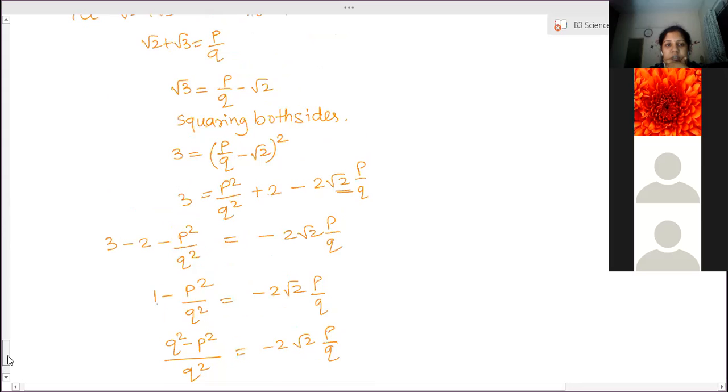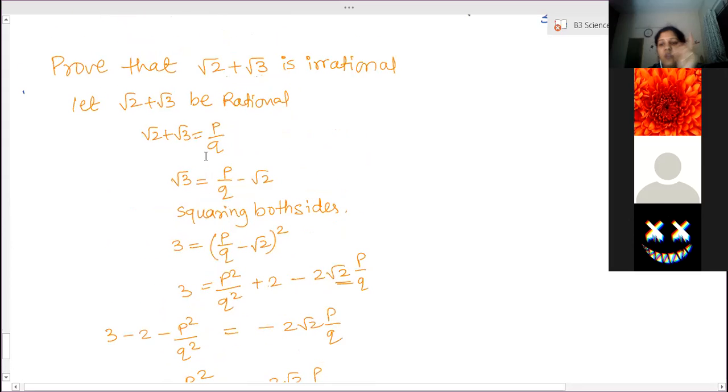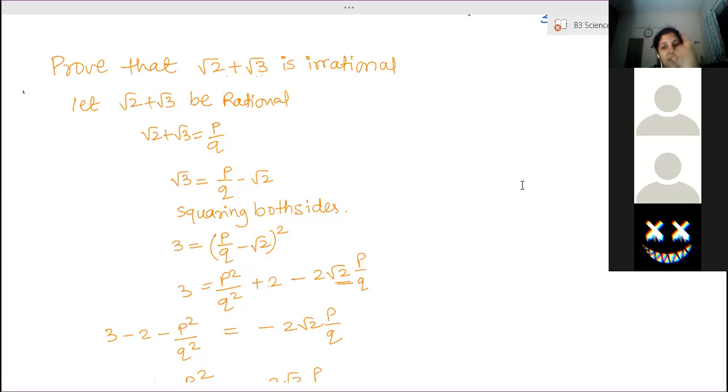So always remember, don't directly take the square. Now what will happen? Part Y, I told you wrong. Your method is also right. When you square root 2 plus root 3, what will happen? You will get 2 plus 3 plus 2 root 6, right? So for proving root 6 as an irrational number, the method we learned at the beginning today will not work. Okay, ma'am. Why will it not work?